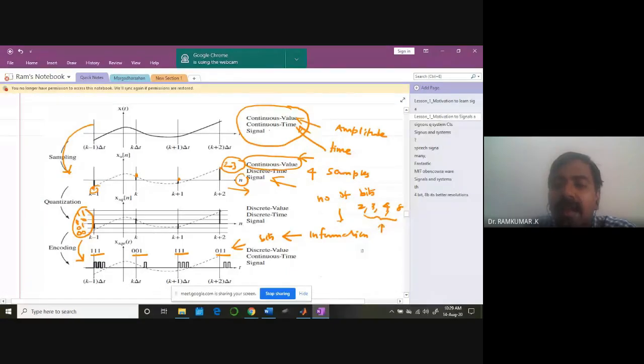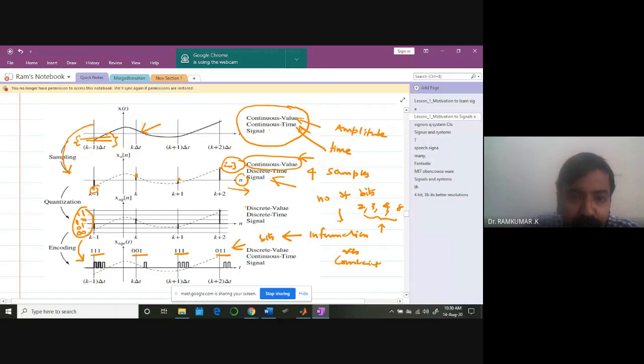That is going to add a restriction or a constraint on the original waveform. The range of values are going to share the same value. The range of amplitudes are going to have the same bits, 00 or 11 or 001, something like that. So you have to understand it very clearly. Once you understand this, the continuous time waveform is getting converted into a discrete value signal. Normally a discrete value, discrete time signal, you can call a digital waveform.